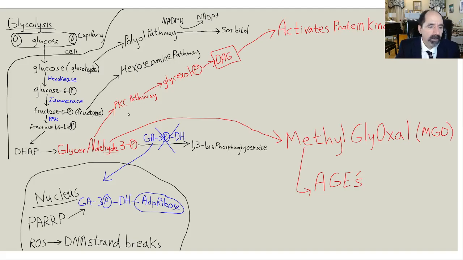Okay, so going back to this series of reactions, what we were just talking about on the previous slide was that this enzyme here, glyceraldehyde 3-phosphate dehydrogenase, becomes inhibited. It's through this process of the DNA repair enzyme. Usually they'll write it PARP. Sometimes you can write it PARRP, okay? And once glyceraldehyde 3-phosphate dehydrogenase is inhibited, everything proximal to that, everything upstream from that, will start to accumulate.